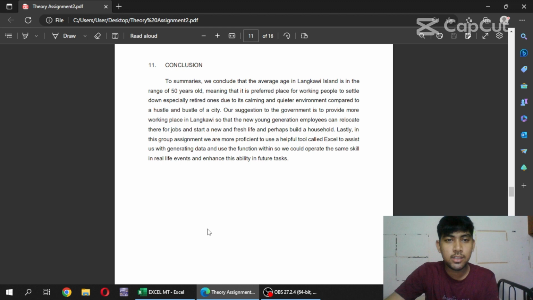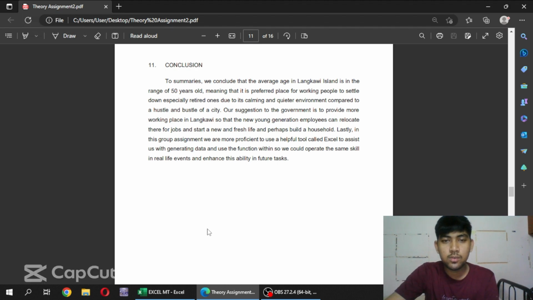To summarize, we conclude that the average age in Langkawi Island is in the range of 50 years old, meaning that it is a preferred place for working people to settle down, especially retired ones, due to its calming and quieter environment compared to the hustle and bustle of a city.